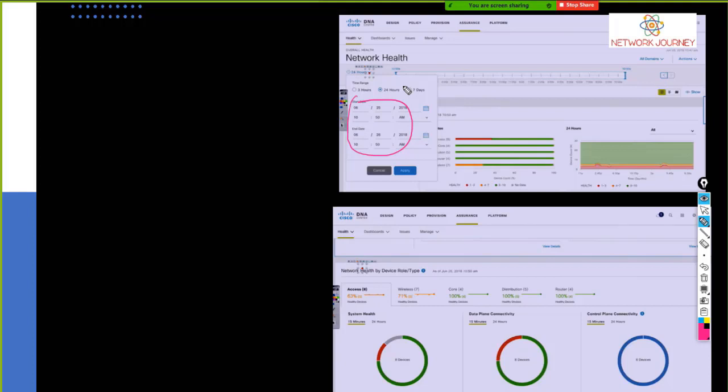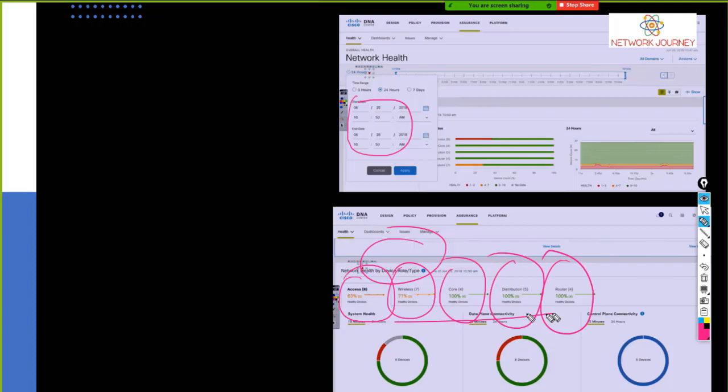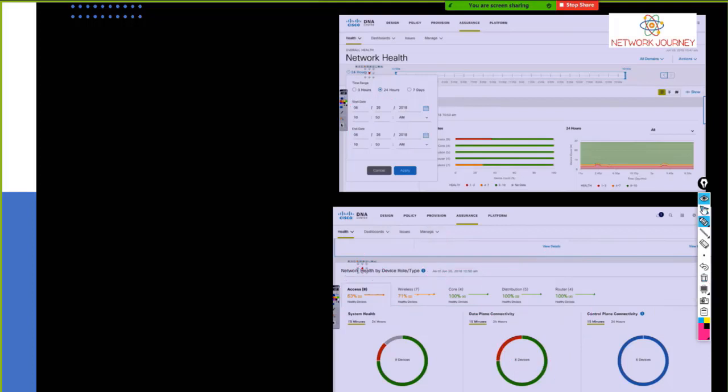Now you don't need SolarWinds, you don't need PRTG, you don't need any other third party vendors, you don't need an SNMP server, or a syslog. Everything the DNAC is going to control. Okay, the device role: you have the access, the wireless, the core, the distribution, the routers. About the health, which devices are down, all of that is the assurance part of the DNAC.